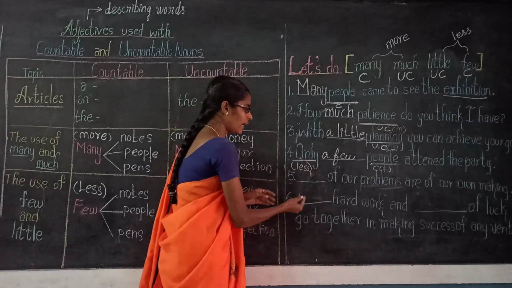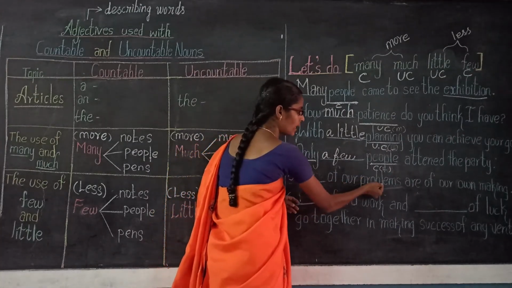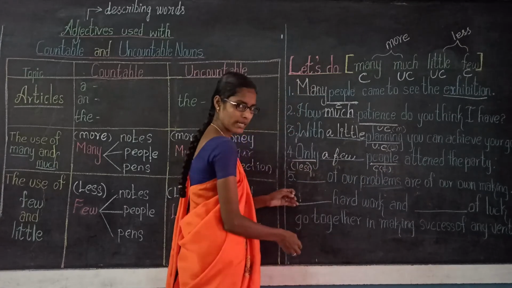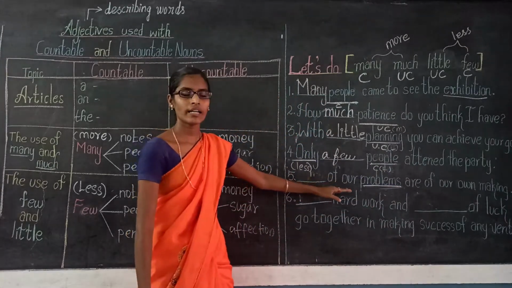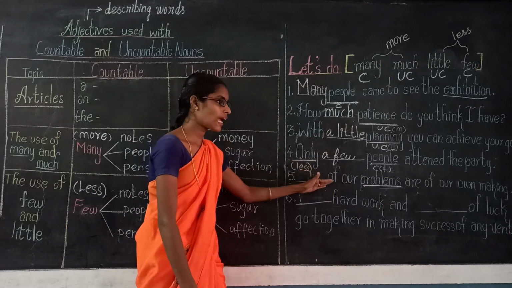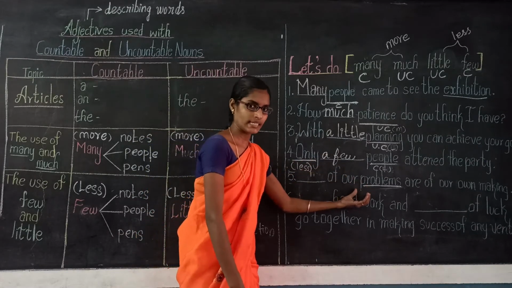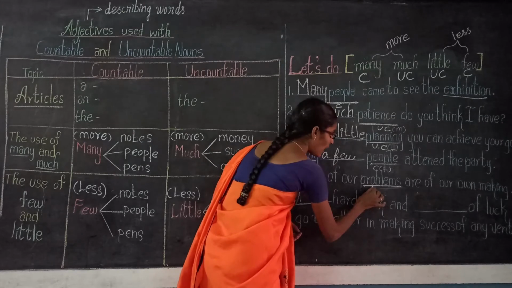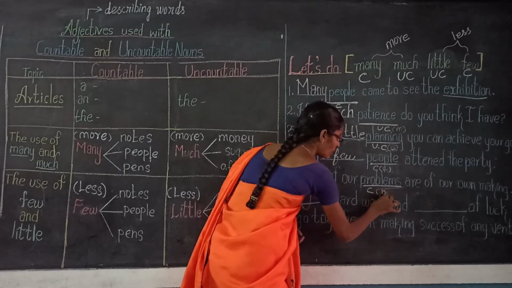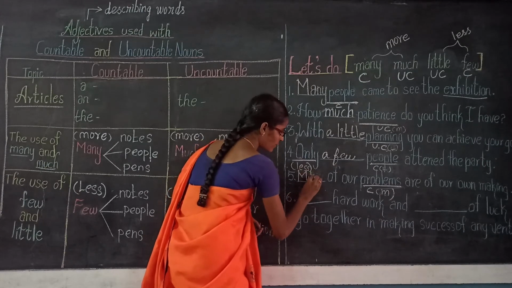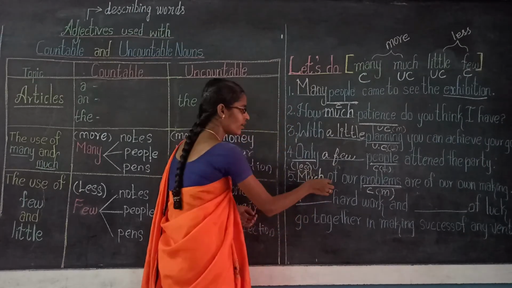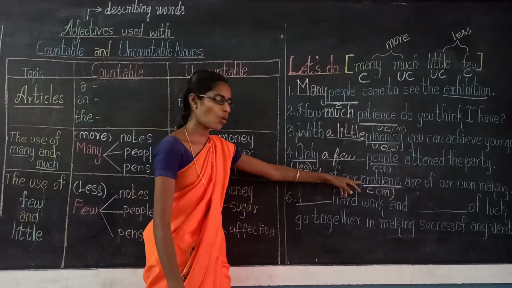Then the fifth one: dash of our problems are of our own making. This is a more possibility sentence. Problems is a countable noun with more possibility, so it should be: much of our problems are of our own making.